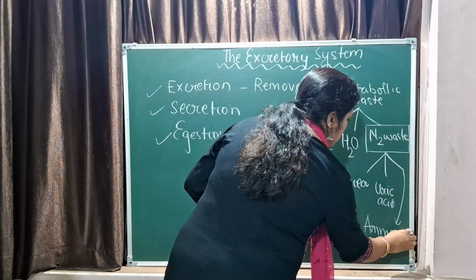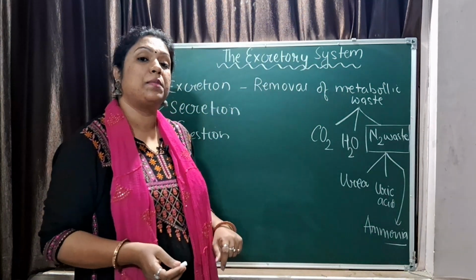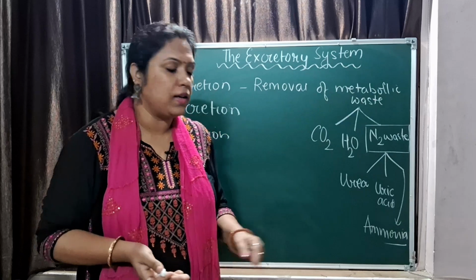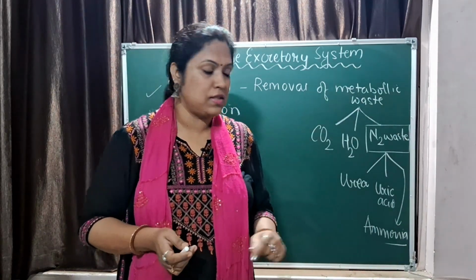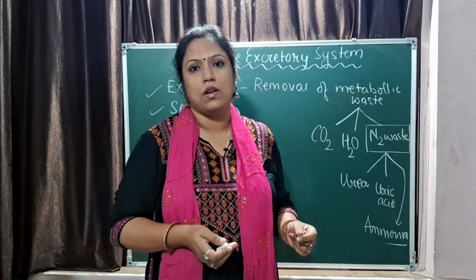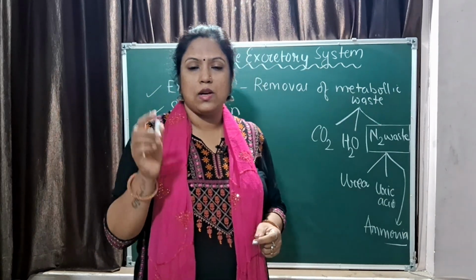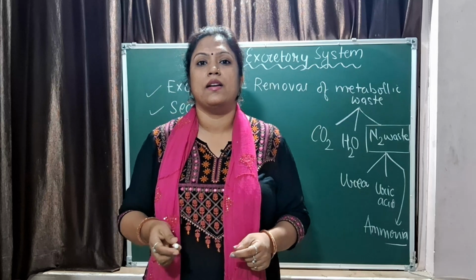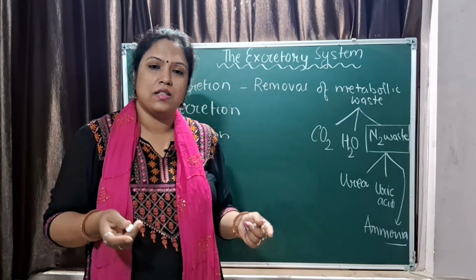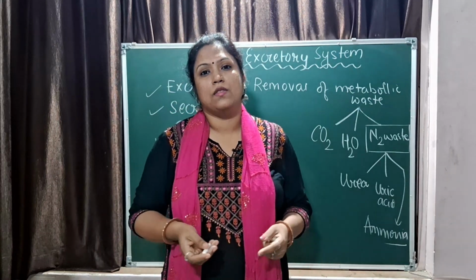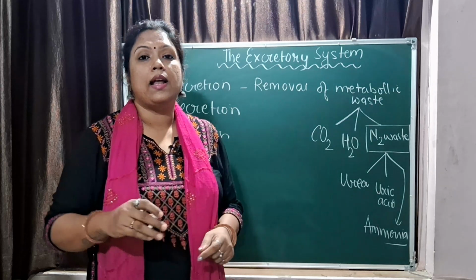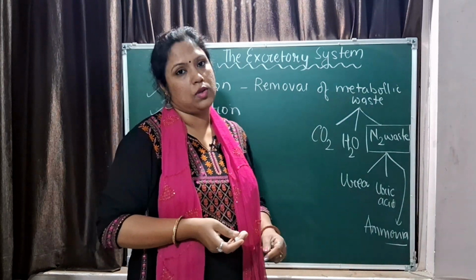Okay. Now based on the type of nitrogenous waste that is removed, organisms can be ammonotelic, that is they release ammonia, like fishes. It can be uricotelic, like pigeons and reptiles. You can see a white dot present in their excretory waste, or on your car shields if you have seen the droppings of the birds, you realize there is a white spot, that is the uric acid. And higher organisms release urea.